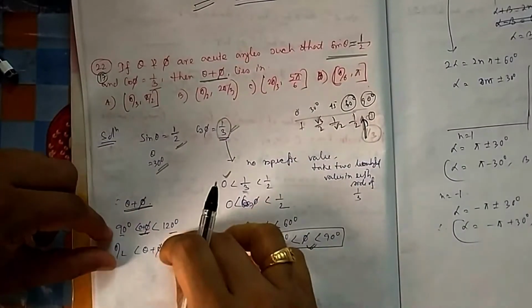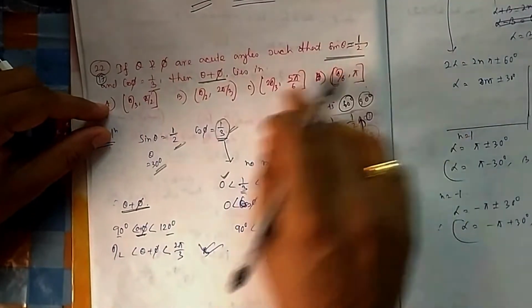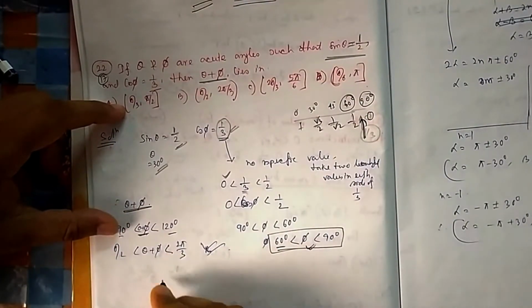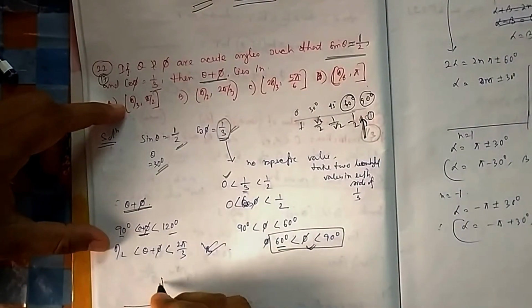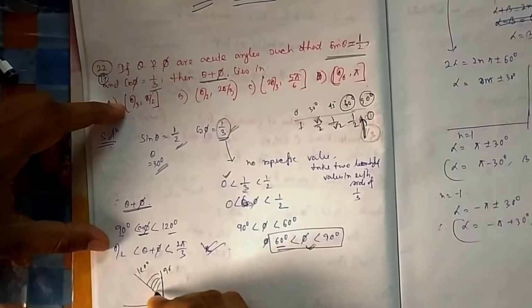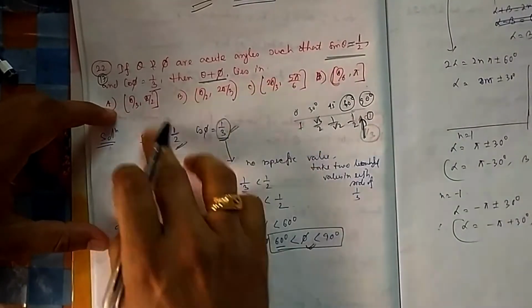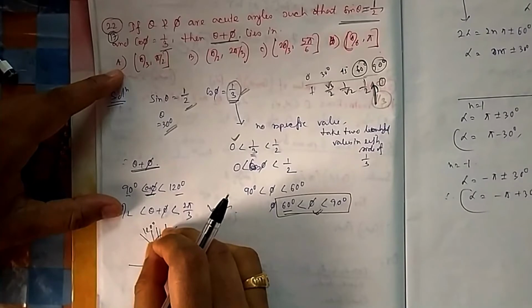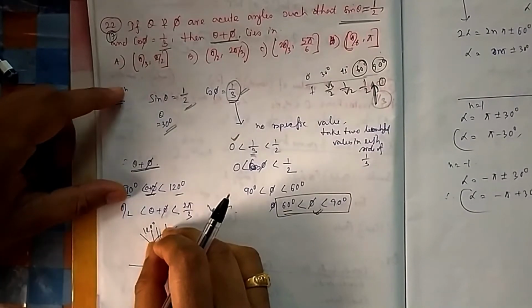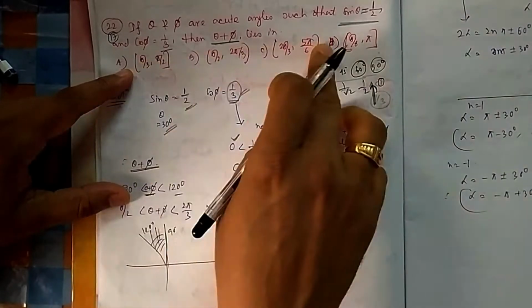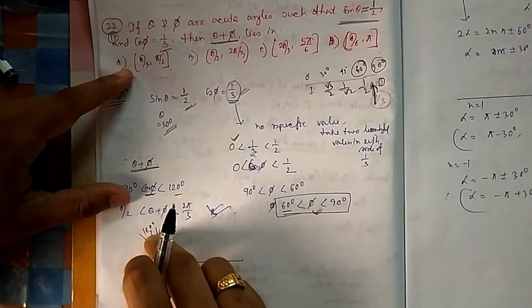So this one should not be exactly matched with this one, but whatever range they give should come between these two. What I want to say is, it should be between 90 degrees to 120. So the range should be between this, and whatever the option is should be in this region only. It need not take the full region. It can take some portion of that region, but the option they have given should reside inside this.